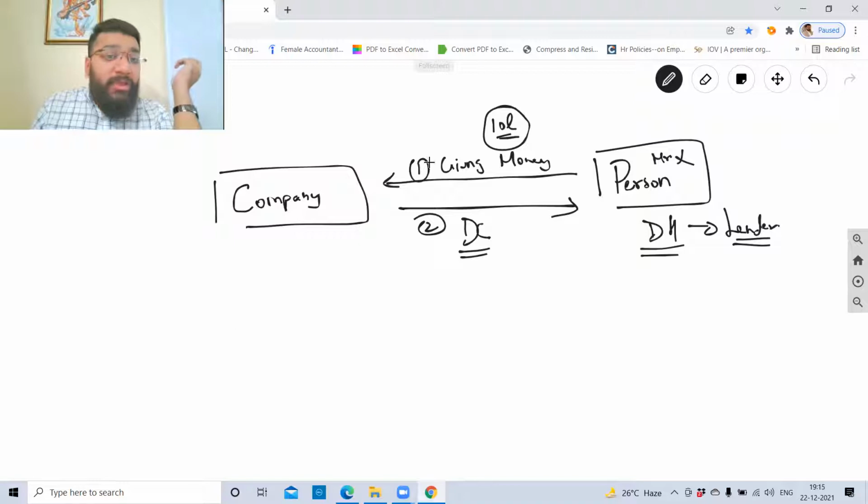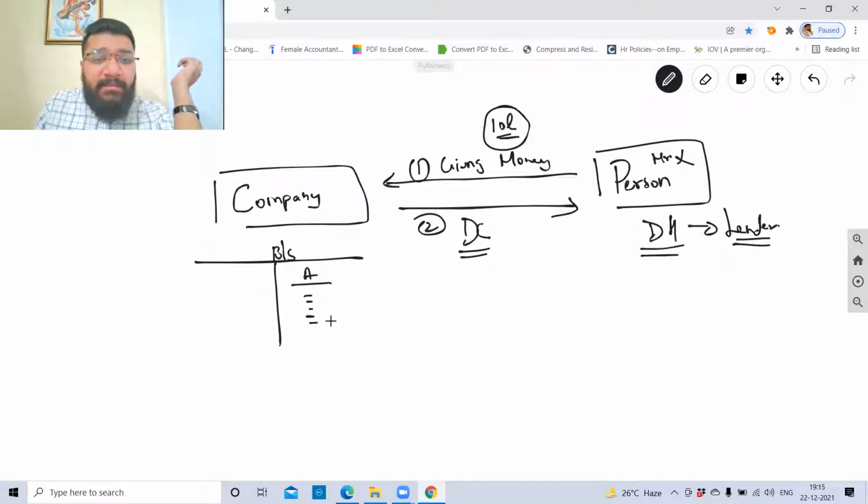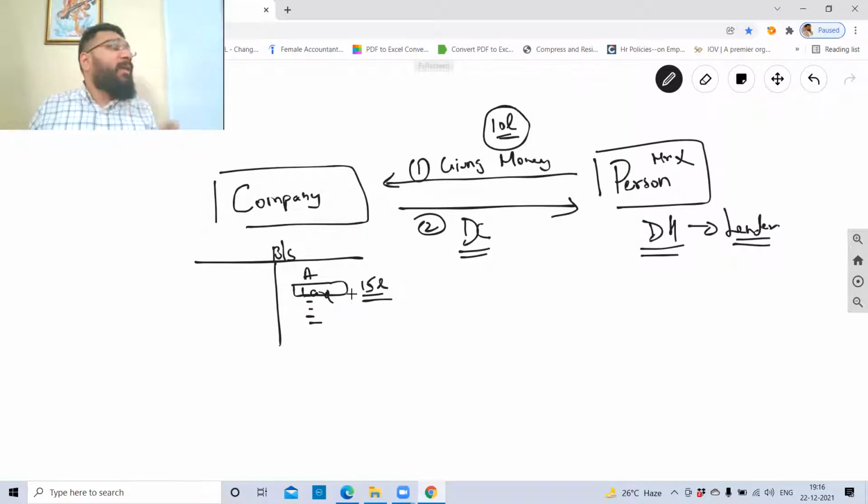What security? So this company will have a balance sheet. On the asset side, there'll be so many assets. So on this asset, I will create a charge. For example, let's suppose the first asset is land, which is worth, let's suppose, 15 lakh. So Mr. X will give the loan only if it is mortgaged or pledged against this asset called land. What is the benefit of mortgaging or pledging?